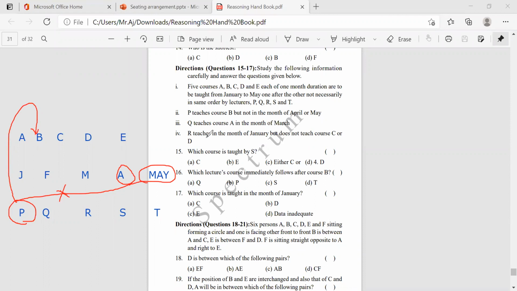And then next one, Q teaches course A in the month of March.